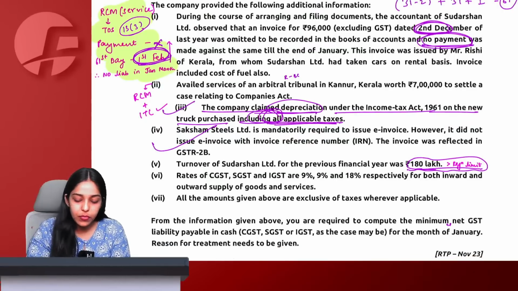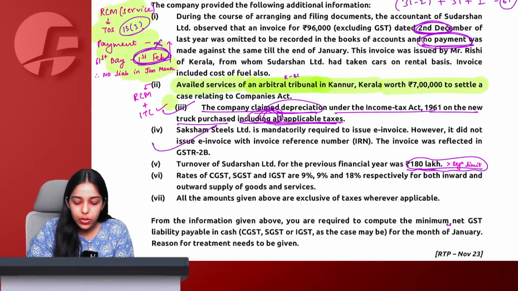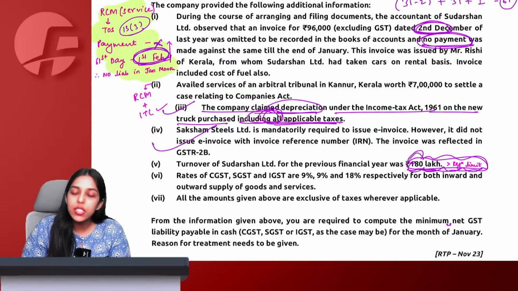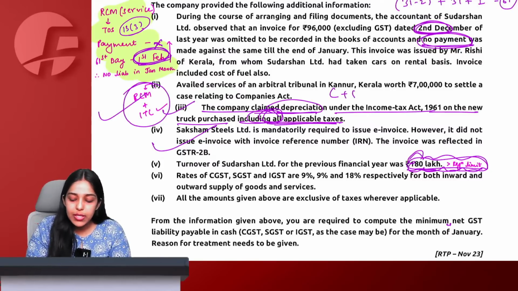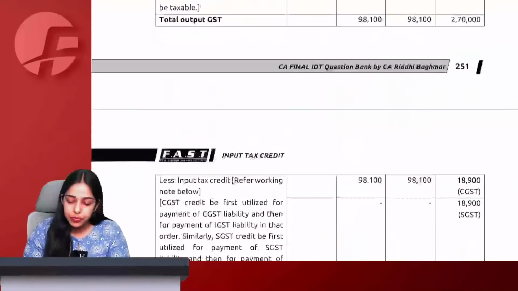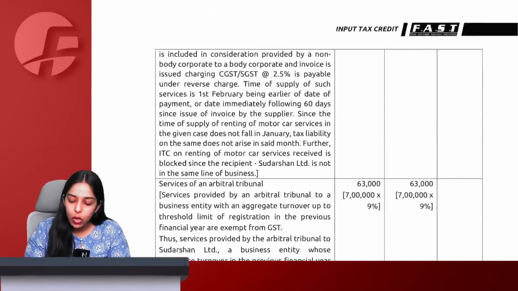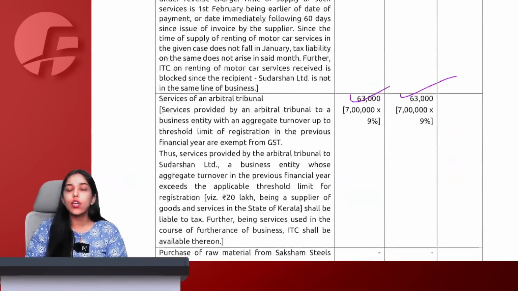Availed services of an arbitral tribunal in Kannur, Kerala worth 7 lakh to settle a case relating to the Companies Act. Now, because we've taken services of an arbitral tribunal, we know services by arbitral tribunal to a business entity whose preceding financial year turnover is greater than the registration limit, RCM is going to apply and ITC will also be available. We are in Kerala, arbitral tribunal also in Kerala, which means CGST plus SGST 18% of 7 lakh. So 18% of 7 lakh CGST plus SGST I will pay under reverse charge mechanism and I will also take credit of the same.